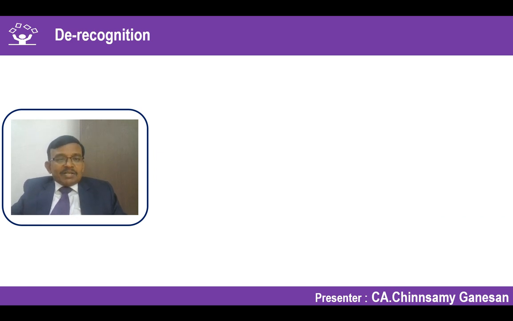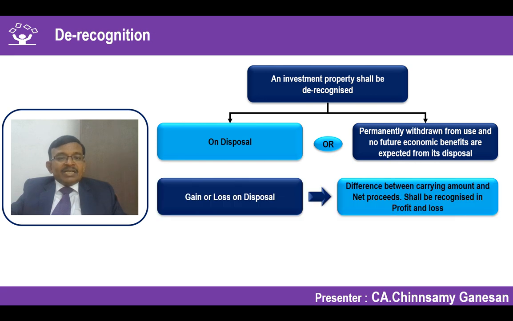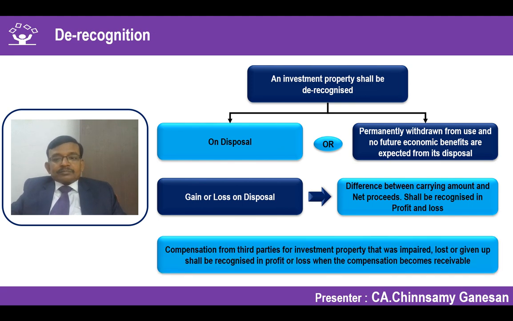When should investment property be derecognized? It is an asset. So when an asset will be derecognized, we have already seen enough number of times. When it is disposed or no future economic benefits are going to come, so permanently withdrawn from use and no economic benefits are going to come, in that case it is derecognized. Gain or loss on disposal should be treated in the P&L account. Nothing to do with OCI.